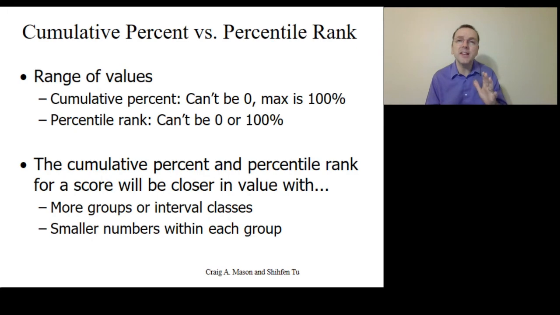So as you can see, the values are often similar. And again, in our example, the cumulative percent for a score of 7 was 70%, and the percentile rank for a score of 7 was 67%. Fairly close. And in fact, they become closer in values as you have more and more groups and or smaller numbers within a group or interval.